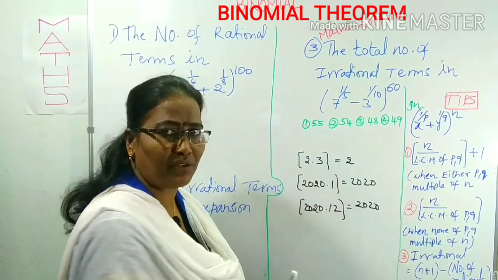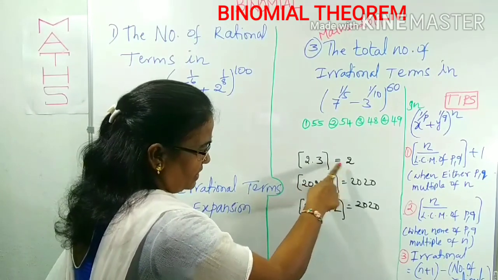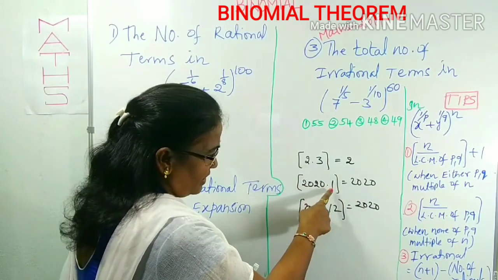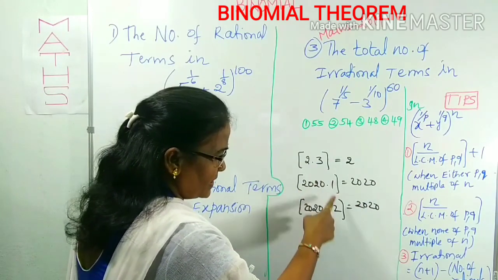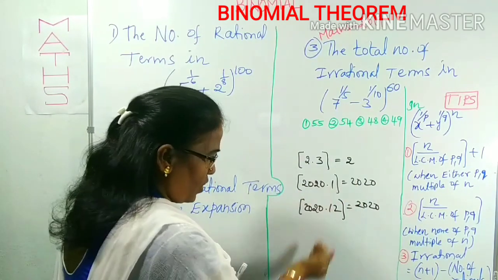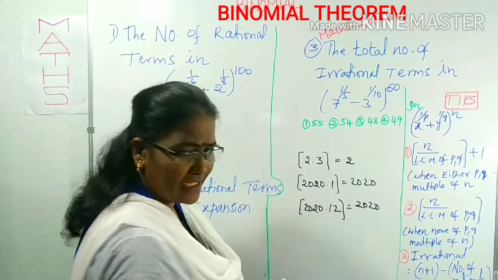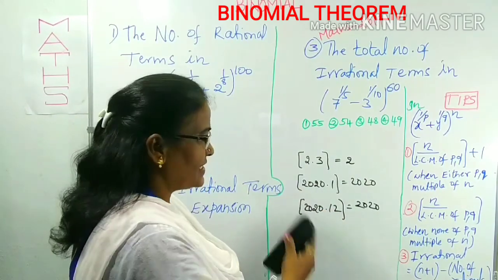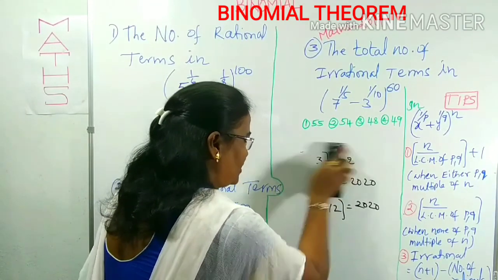Is it clear? How can you simplify the step function? Step of 2.3 is there, we can take 2 only. Step of 2020.1 is there, we can take 2020 only. Step of 2020.2, we can take 2020 only, and so on. Step of 2020.12 also we can take as 2020 only. So this is about the application of the step function. Now we can come to this question.